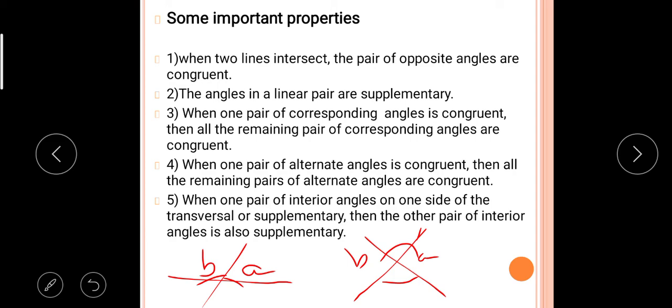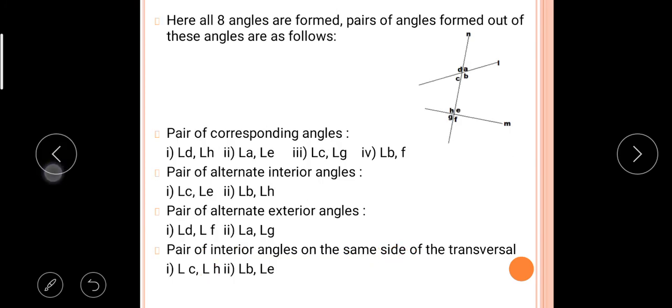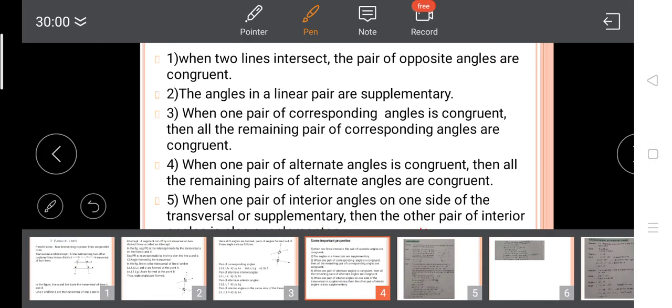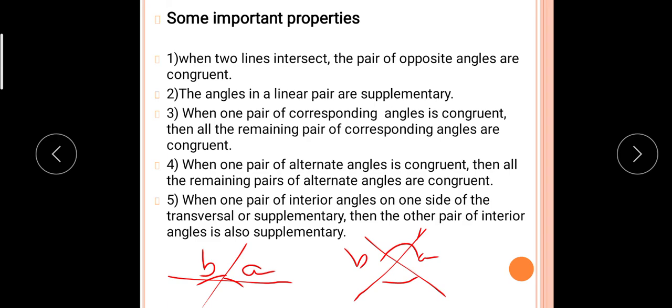When one pair of corresponding angles is congruent, which corresponding angles? Just as I said, D with H, A with E, any one pair. If any one pair of corresponding angles is congruent, then all the remaining pairs are also congruent to each other. When one pair of alternate angles is congruent, then all the remaining pairs of alternate angles are congruent. When one pair of interior angles is congruent, then the other pair of interior angles are supplementary.